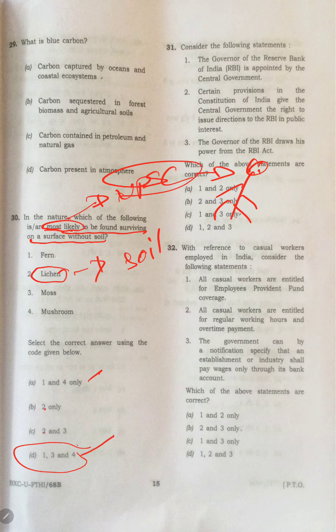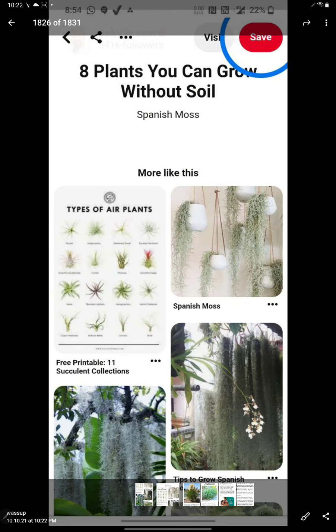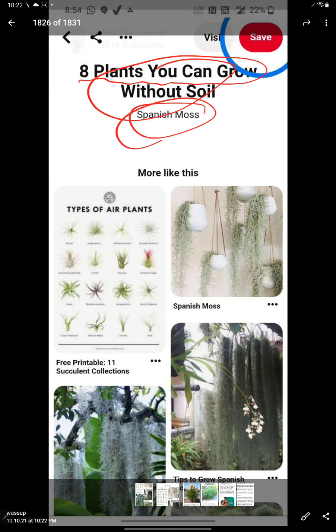So I kept this one as the best answer, because I'll show you some pics. Please do see it. See these pics: 8 plants you can grow without soil. Spanish moss. Spanish moss looks like this. Is soil needed for this? No, right? No soil is needed.